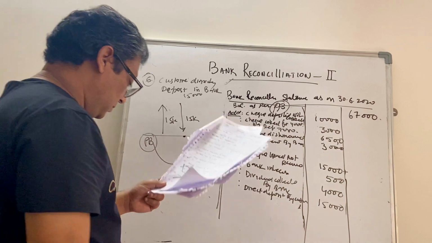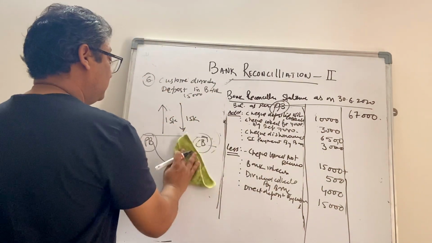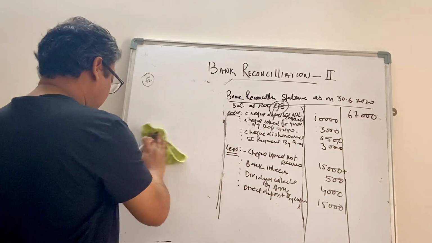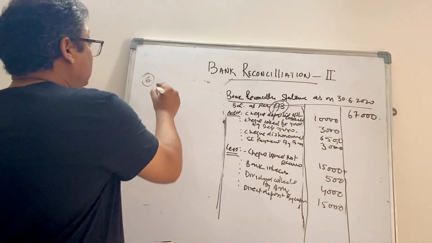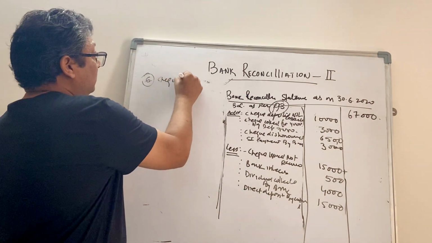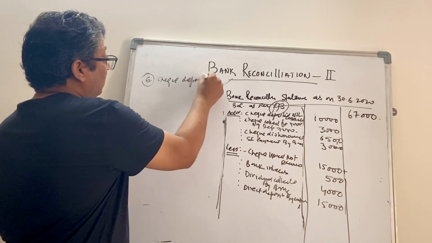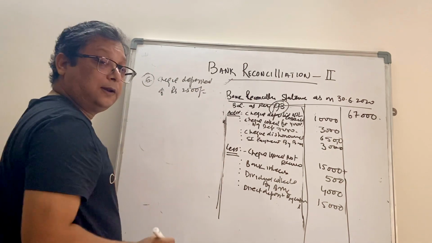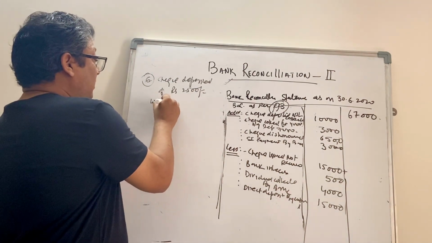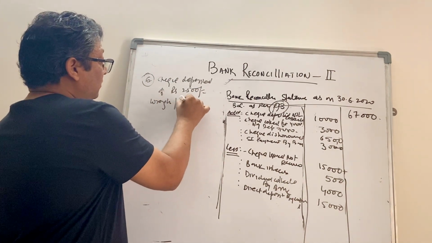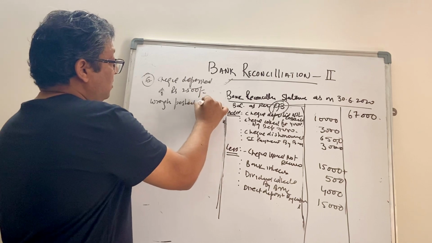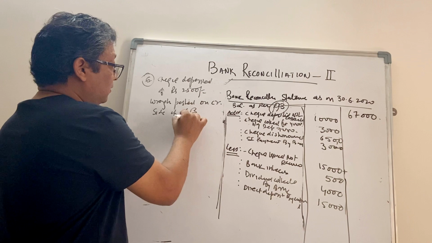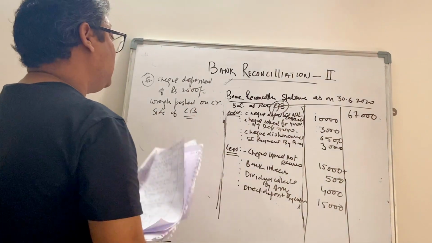Okay. Now the last statement is that you deposited a check of rupees 2,500 wrongly posted on credit side of cash book, right? So it is a wrong entry by your cashier.